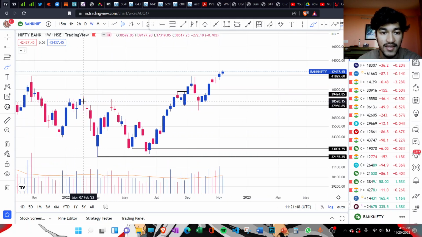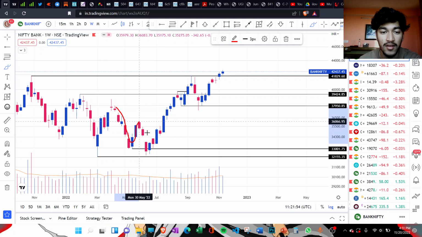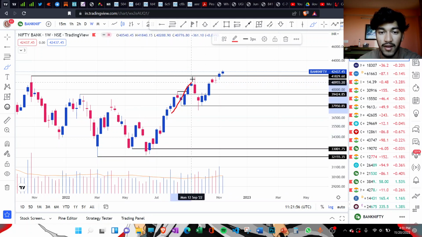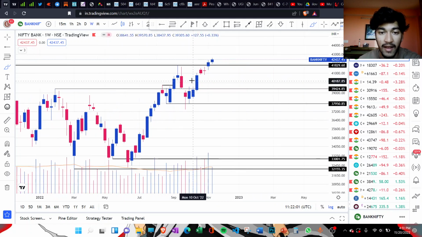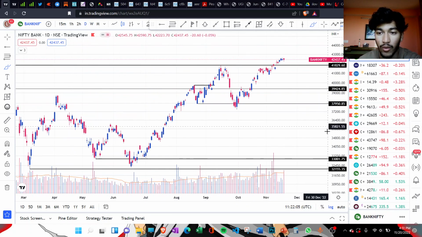That was the previous resistance area, which again turned into a support. So this was our previous resistance area where the price pulled back, and then when the price was heading higher and faced resistance at the all-time high level, it pulled back and took support at this level. So let's go down to the daily chart.